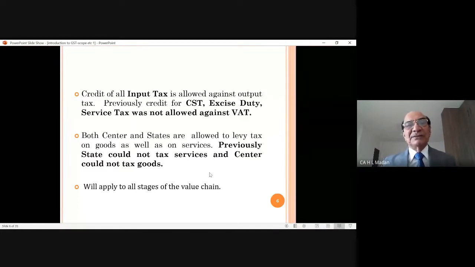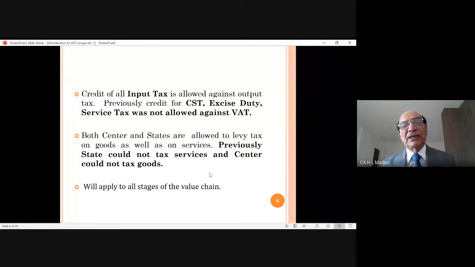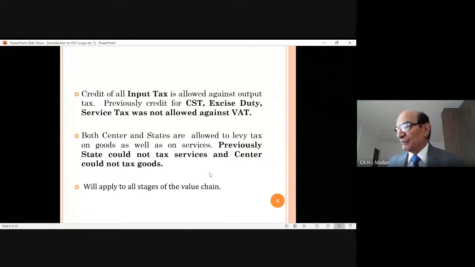But the state governments were not allowed to charge central excise duty, and state governments were not allowed to charge service tax also. Therefore, what does it mean? Central government has certain powers, state government has certain powers.